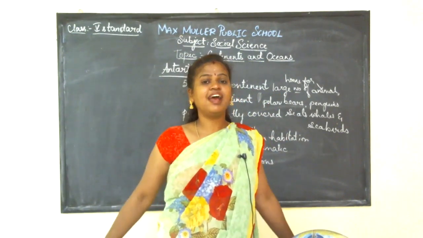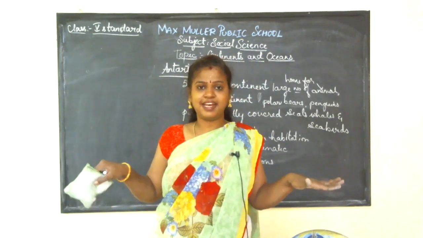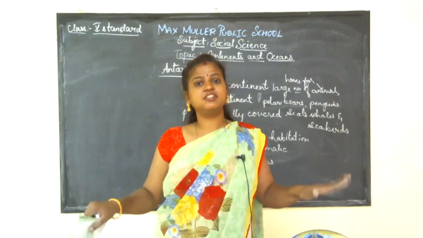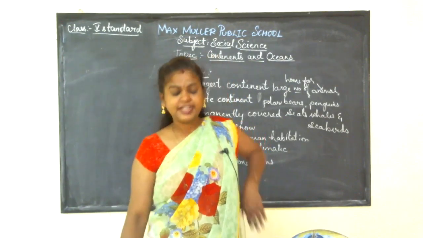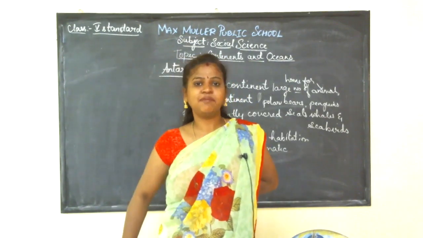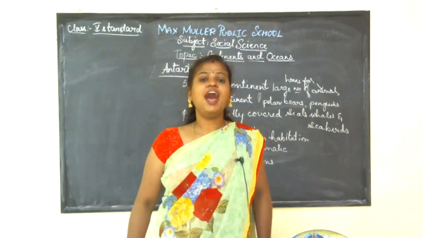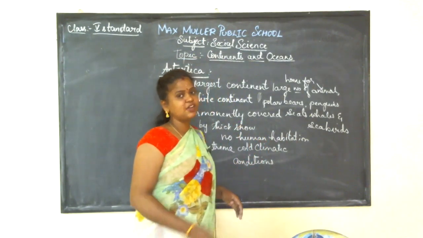It has flat, flattened legs so that it can walk on the ice easily. And it is adapted for cold climatic conditions. Hence penguins are found in Antarctica. So these are the features of the Antarctica continent.